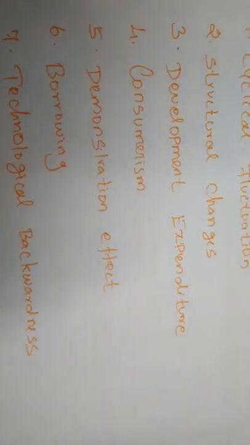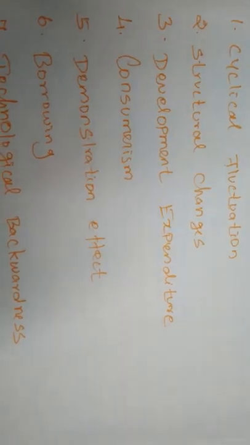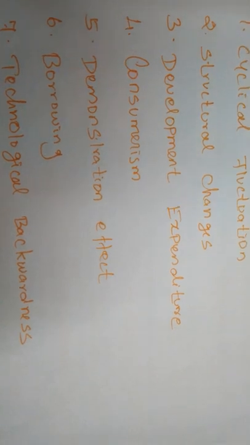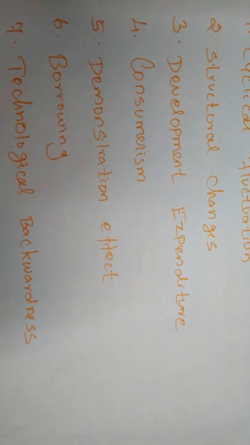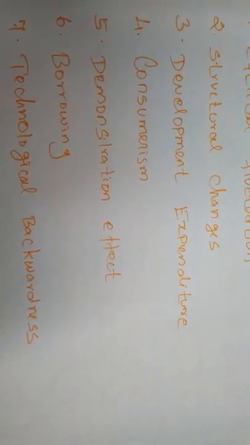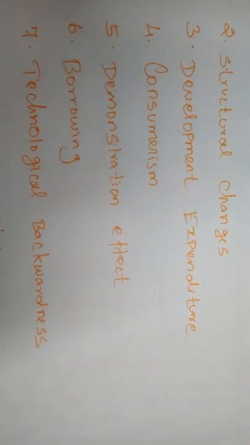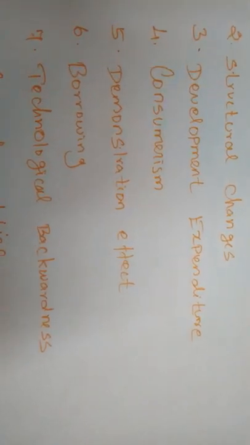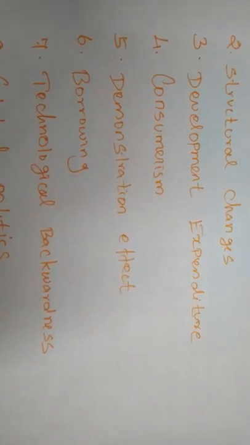Next, development expenditures. The development disequilibrium is caused by rapid economic development, which results in income and price effects. The income and price effects will bring some development disequilibrium. If prices are higher in one country and income has increased, or income has not increased, balance of payment disequilibrium will be created.